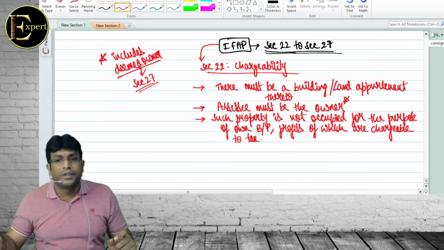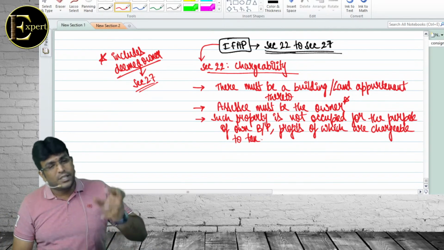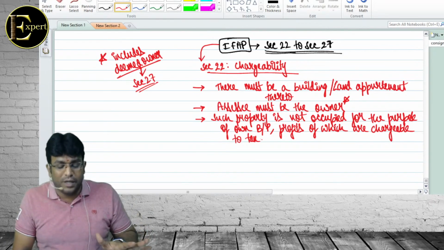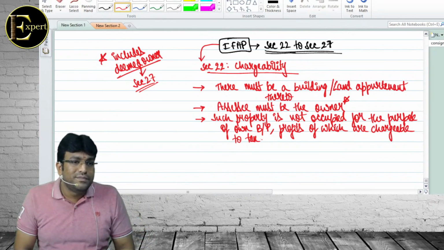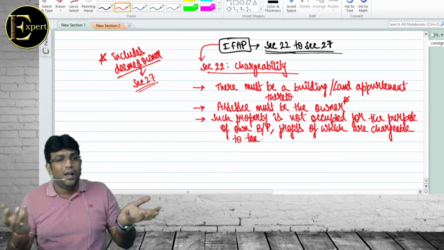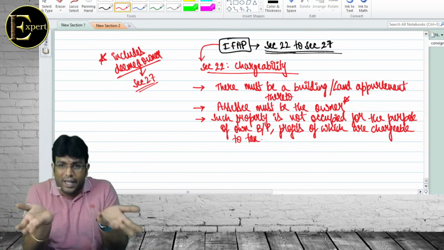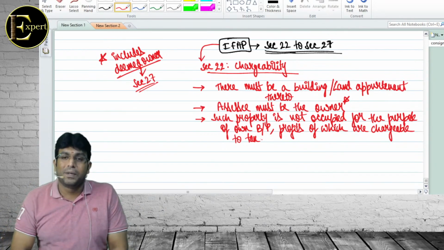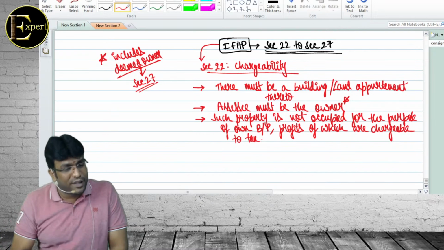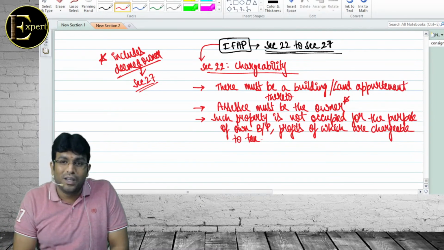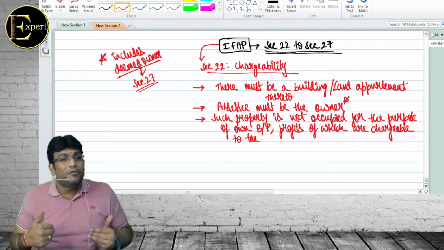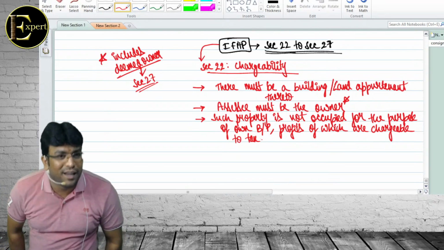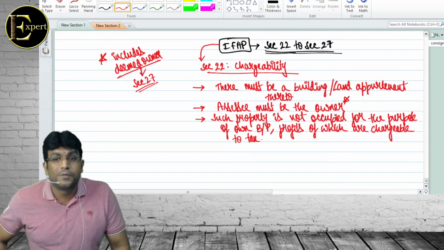Sir, expert office which is there in this floor is actually owned by expert. It's not taken on rent. Is there a building? Building doesn't mean a 4 floors building; even a 1,000 square feet office is also a building. Is expert an owner? Yes, sir. Has expert given that office on rent to somebody? No. It is occupied for the purpose of own business or profession, and whatever income expert is making, they are paying income tax.